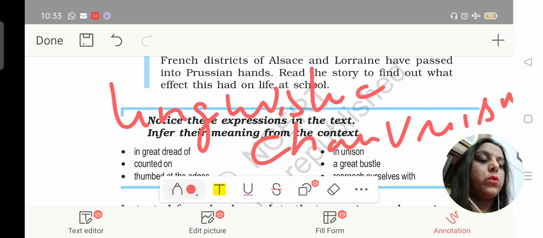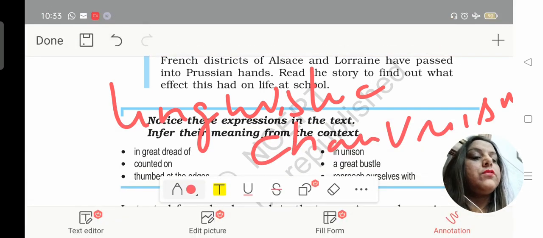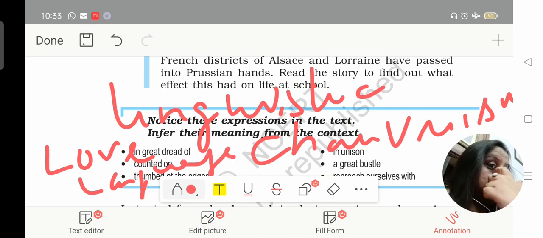So, procrastination, patriotism, linguistic chauvinism, or even I would say one more thing here, love towards your language. So this chapter tells us about all these things. What I would suggest is you just read the chapter, just read the first few pages, and then we are going to understand what exactly happened.